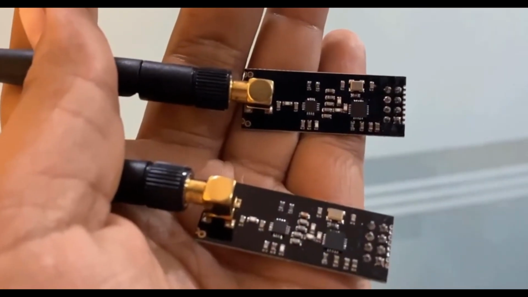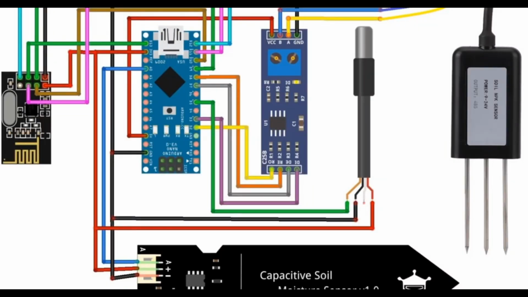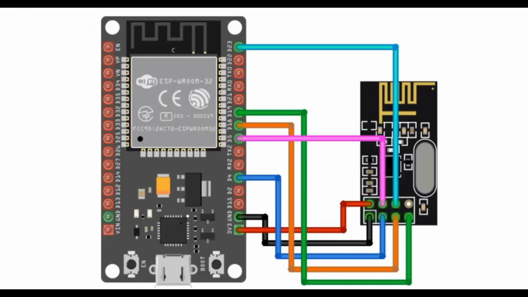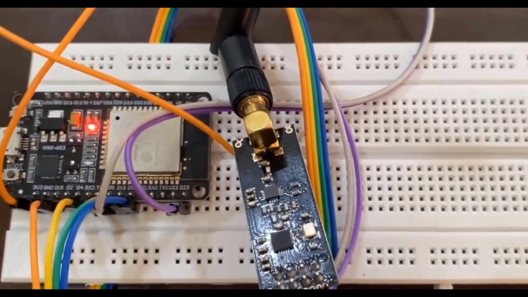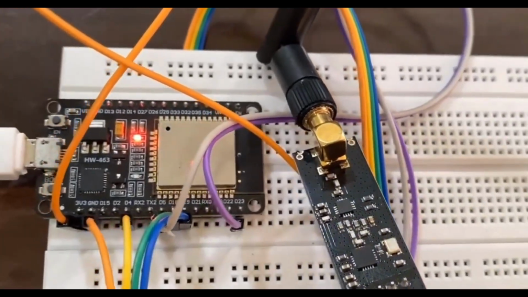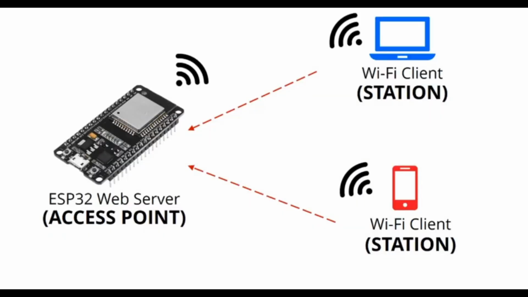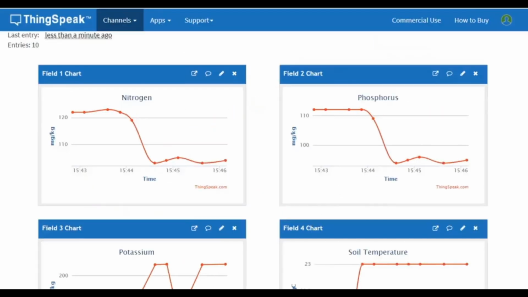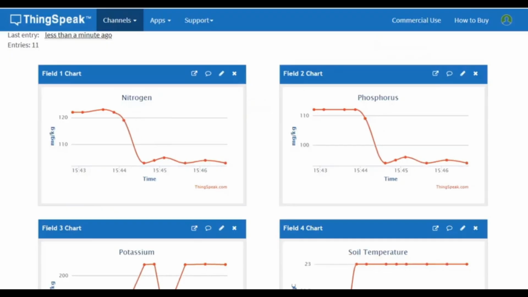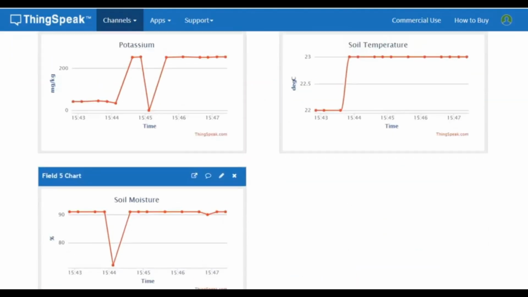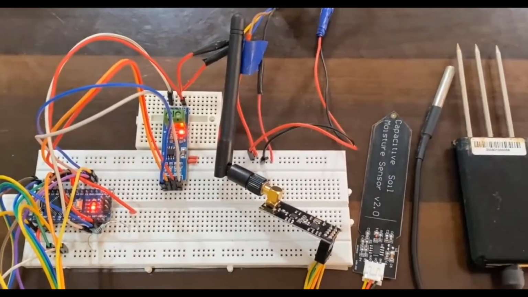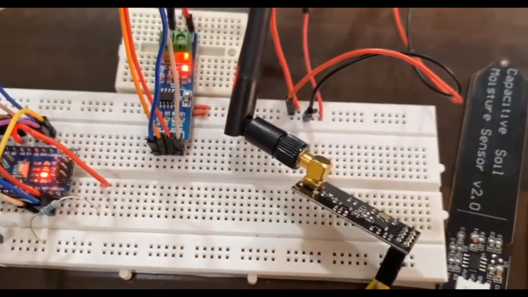Now coming to the dispensing section, here I have a relay module connected to an ESP32. This relay works like a switch. Based on the AI decision, the ESP32 sends a signal to the relay. The relay is connected to the pump system. Here you can see the tank container which holds the nutrient solution. When the relay turns on, the pump starts and supplies the nutrient from the tank to the soil.